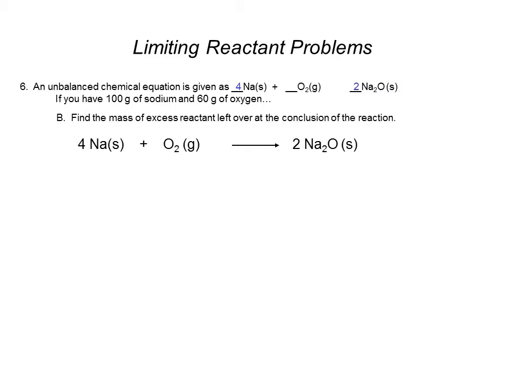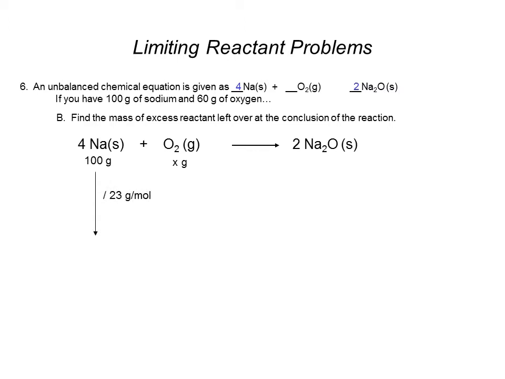Part B says, find the mass of excess reactant left over. Well, we just did one like this, if you recall, and we said what we could do. We know we have 100 grams of sodium. We're going to use all of that up because that was our limiting reactant. And so what we really need to do is just find out how much oxygen we'll need and subtract it from the amount that was given. So how much I need would be X grams. So I'll set this up.